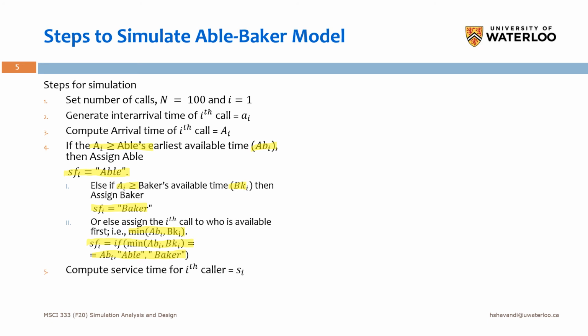And here we calculate the service time of ith caller. Yes, here since we know that actually who is going to be the server of this call, then we can calculate the service time, because the service time depends on the server, right? So here we calculate this, and we will have the Si, and then we can calculate the service start time of ith customer. We show this by SSi.